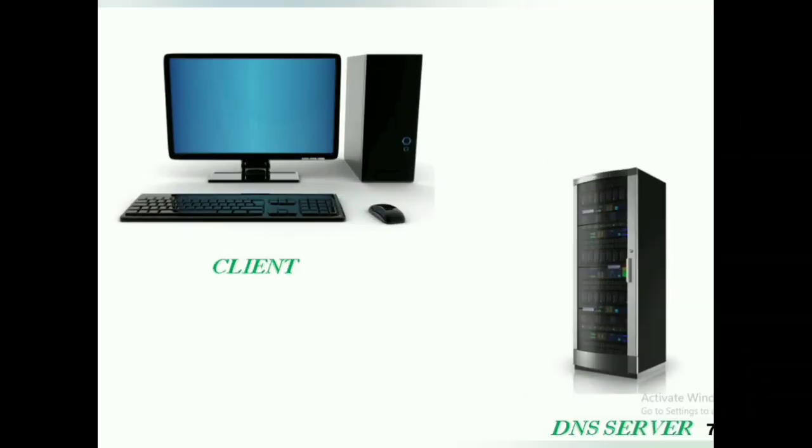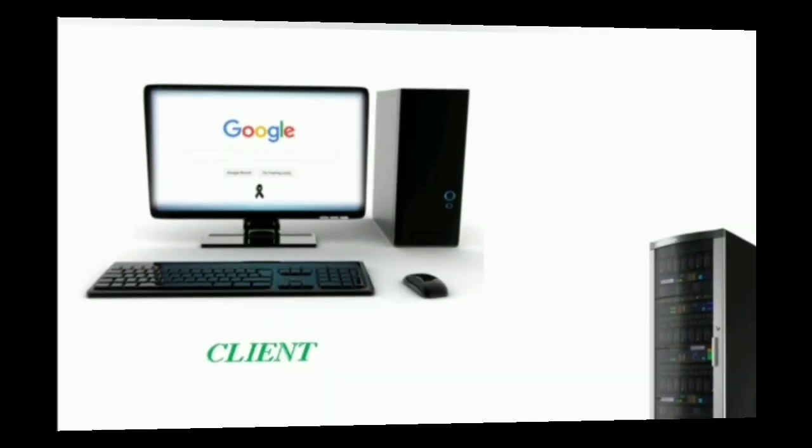Let's see one example of how a user gets their responses. If the client browses for www.google.com, the domain name goes to the DNS server. In the DNS server, it searches for the respective IP address with the help of a lot of protocols. Once the IP address is matched, it sends that IP address to the user. Then the respective site is opened for the client.